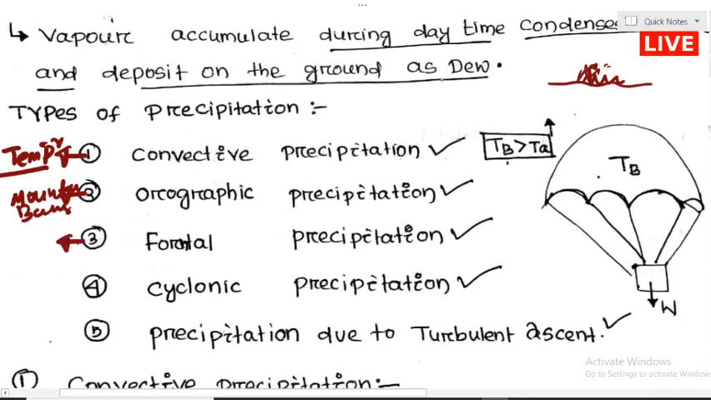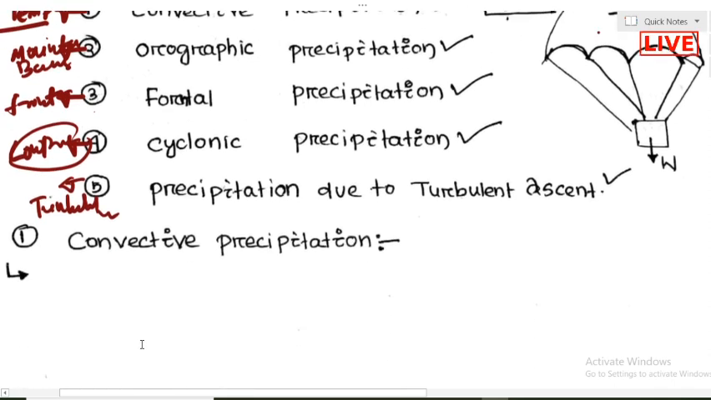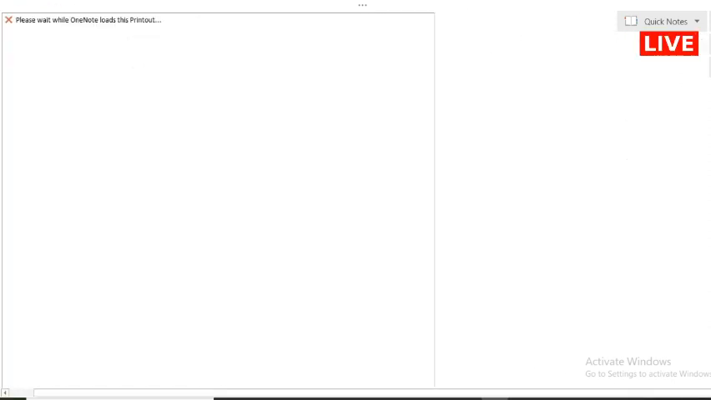And frontal precipitation generally occurs due to the front. A front is the interface between a warm air mass and a cold air mass, so this generally occurs due to the mixing at the front. Cyclonic precipitation generally occurs due to low pressure. A cyclone is another low pressure difference, we can say. And precipitation due to turbulent ascent generally occurs when a turbulent layer is present.